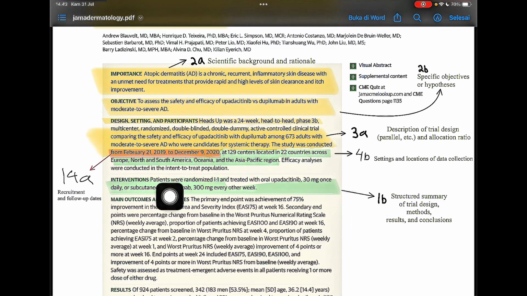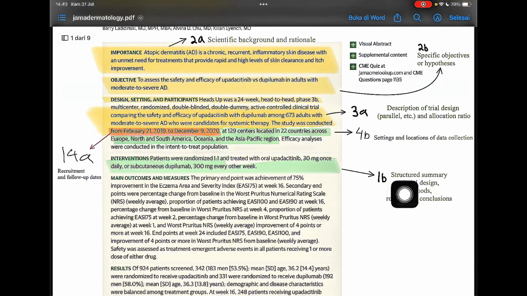And then 4B, the study was conducted at 129 centers in 22 countries across Europe, North and South America, Oceania, and the Asia Pacific region. This is the setting and location of data collection.